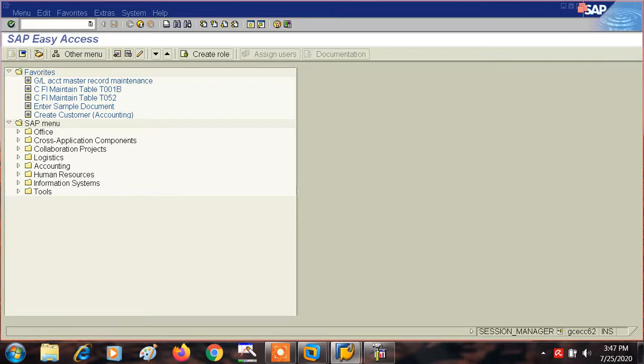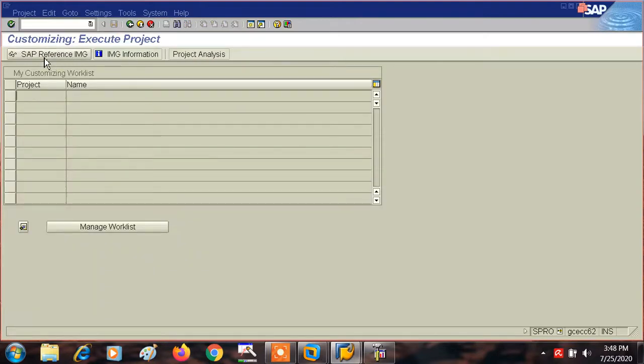Okay, now we will go to see what number ranges are. What is number ranges? So let me first go to the number ranges. So SPRO, we will of course go through this navigation path in order to search for number ranges, and the T code is FBN1. So this is document number range which we are going to see the explanation of.